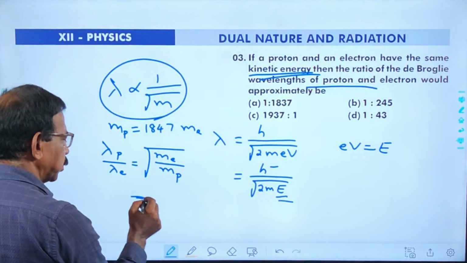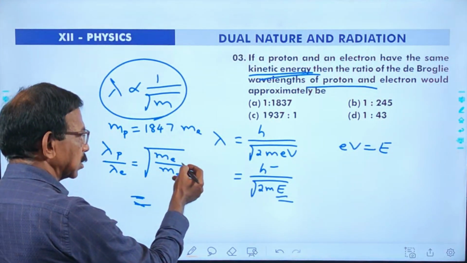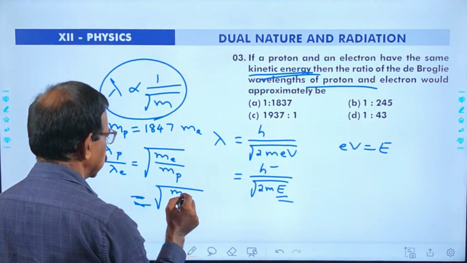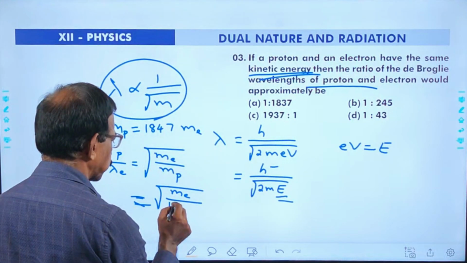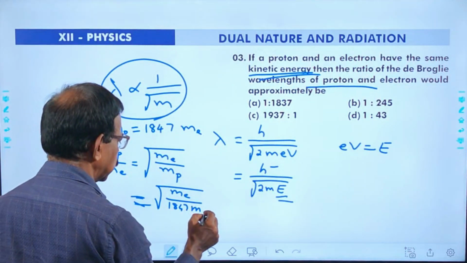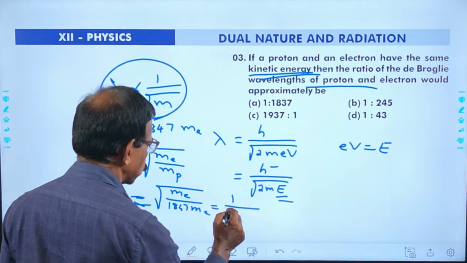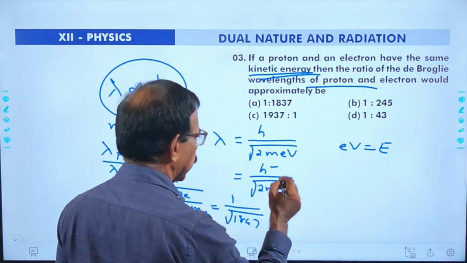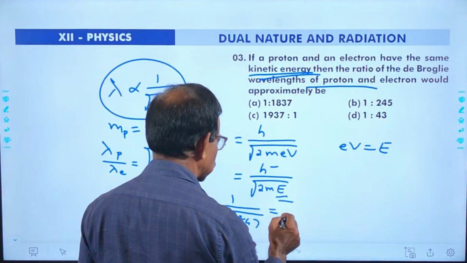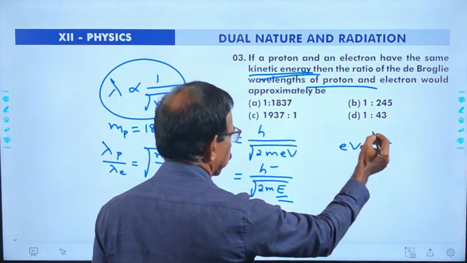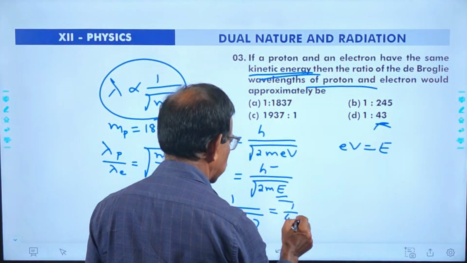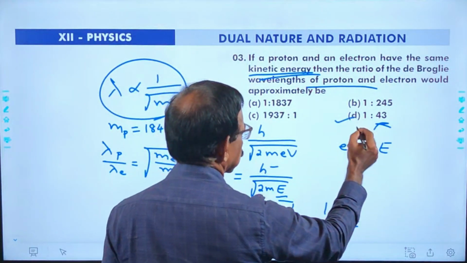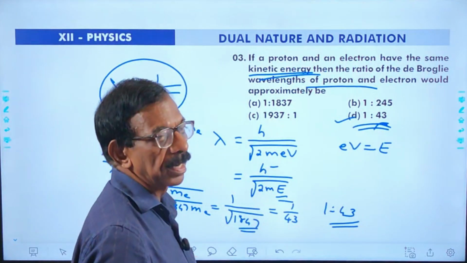Here the mass of electron is me and the mass of proton is 1847 me. That means 1 by root of 1847. The square root of 1847 is nearly 43. The answer is 1 is to 43. Hence the correct answer is option D, 1:43.